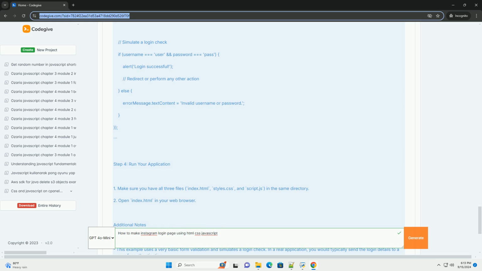To enhance user experience, consider adding animations or transitions for button clicks and form submissions. This approach results in a user-friendly, visually appealing login page.